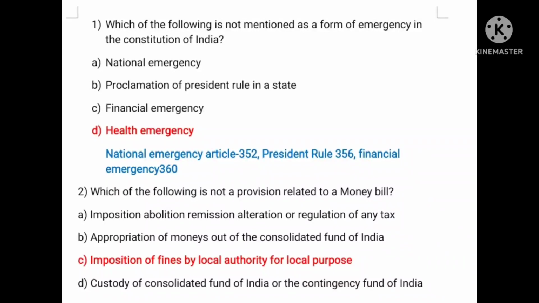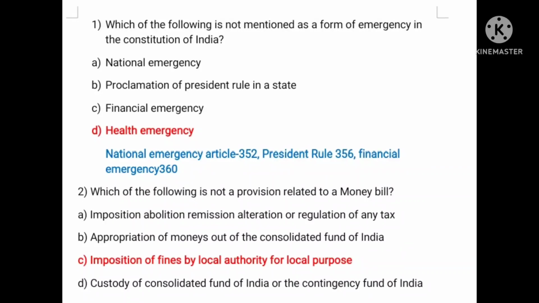Hello everyone. UPSC is going to conduct the UPSC Civil Services examination on 5th June 2022. So I have prepared these set of questions which I have taken from the various exams conducted by UPSC. Let's have a look over them.